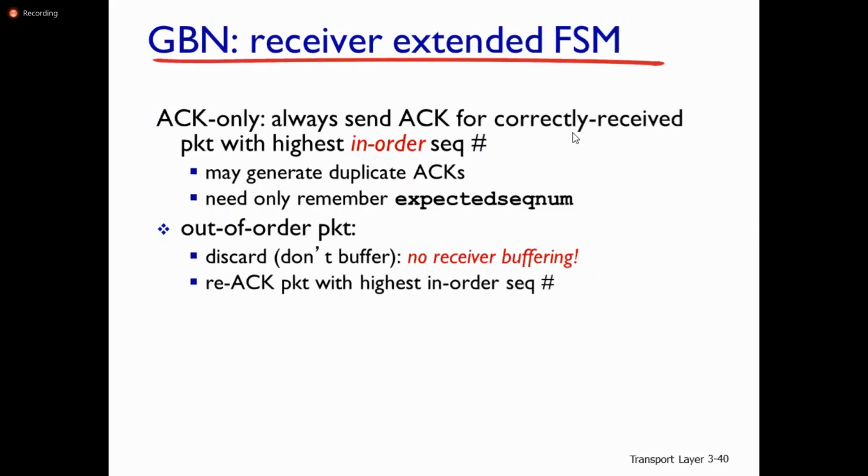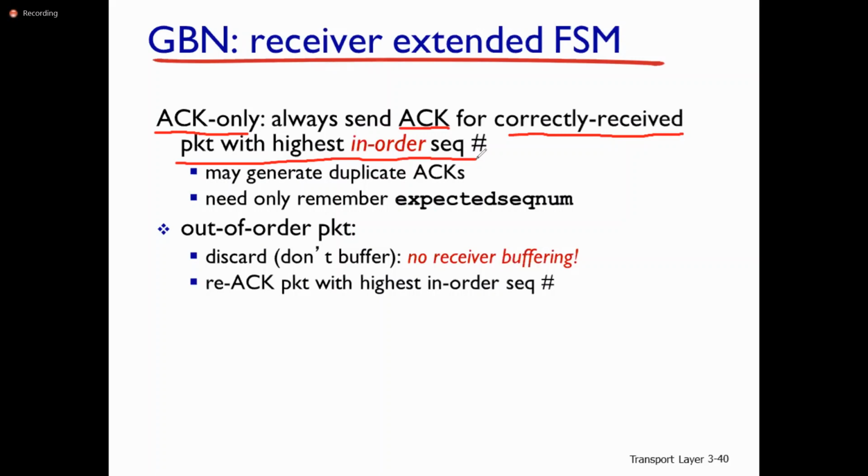So here in this Go-Back-N, GBN stands for Go-Back-N, the receiver always sends acknowledgement for correctly received packets with the highest in-order sequence number. Let us say packets 1 to 10 are received correctly. Then the receiver sends acknowledgement for packet number 10 because that is the highest in-order sequence number.